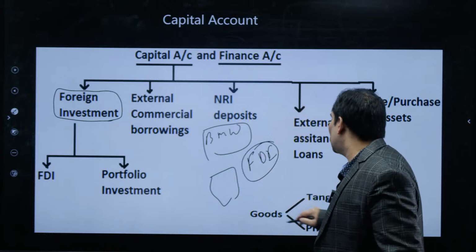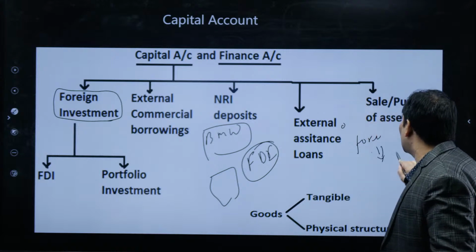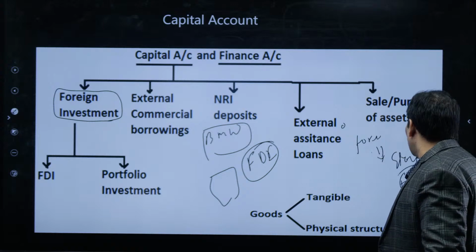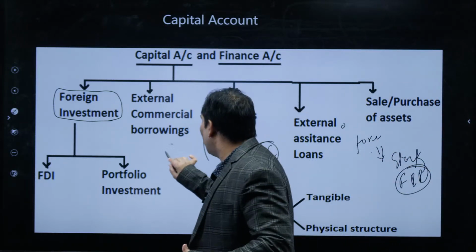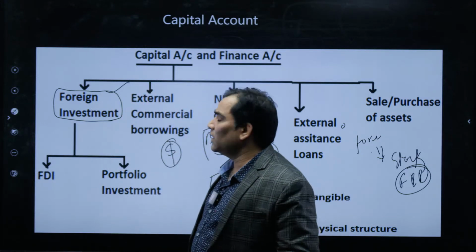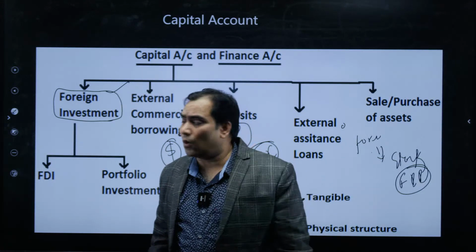When foreign citizens invest in our stock exchange, that is nothing but FII, foreign institutional investment. They are going to invest in dollars. So what are the components of the capital account?